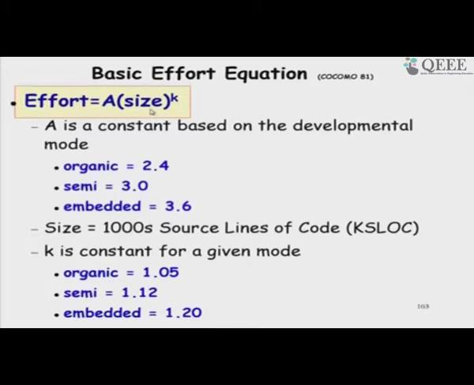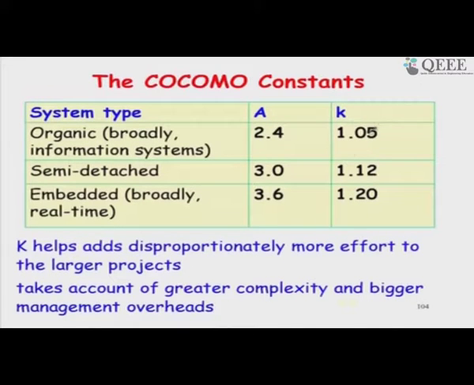You can just check out, if the size is, let us say, 100 kilo lines of code, and we classify it as organic, what will be the effort? And the same 100 kilo lines of code, if it is embedded, just see the variation there, you can easily do the computation. So, this is a summary of that in the table. Organic, the multiplier is 2.4, scale factor is 1.05. Here the multiplier increases by 50%, but the scale factor will make a major difference.